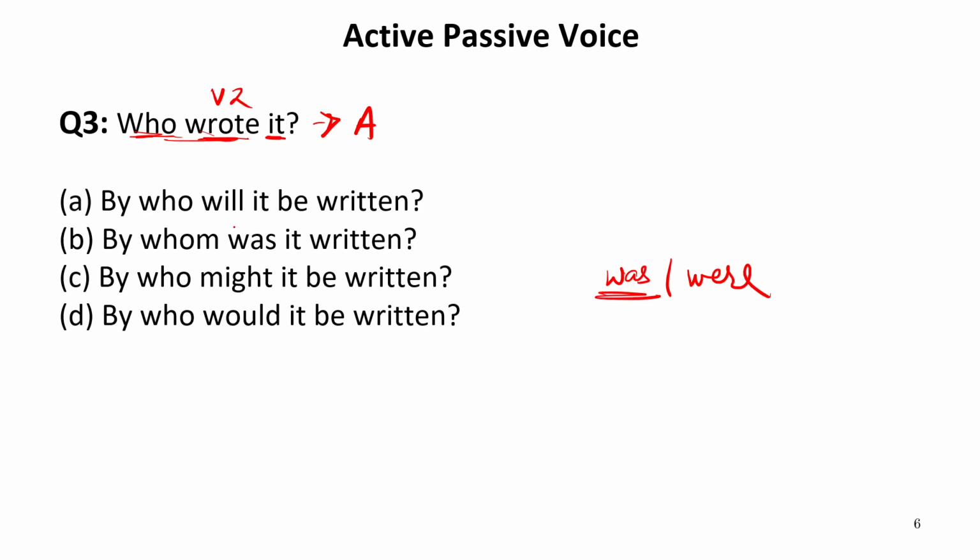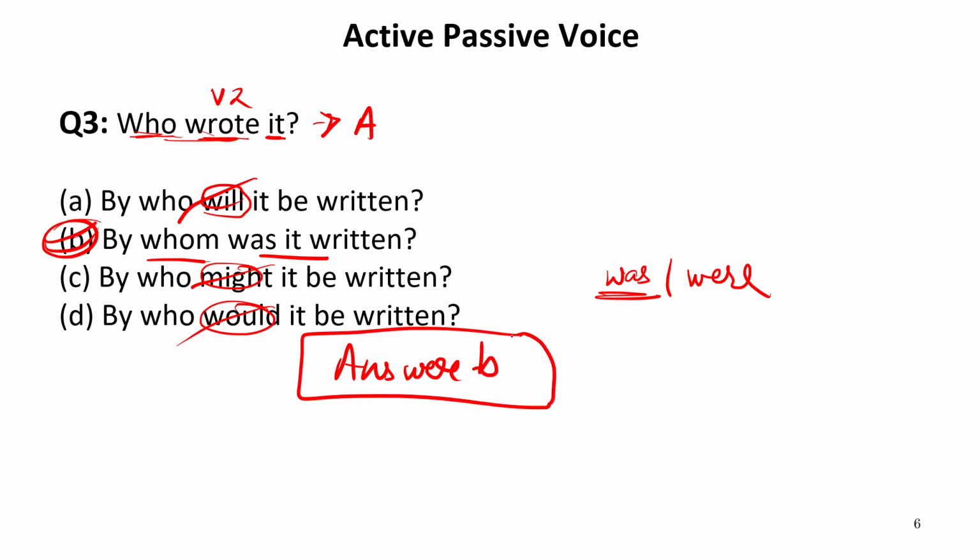Now let us see the options. It is written will. Will cannot come in past tense. Might is a modal. It cannot come in past tense. Would cannot come in the past tense either. Only option B is left, that is by whom was it written. The sentence is also correct, so our answer is B. So this is again very simple. In fact, the elimination trick also works in active passive voice sentences. Now let us move to the next one.